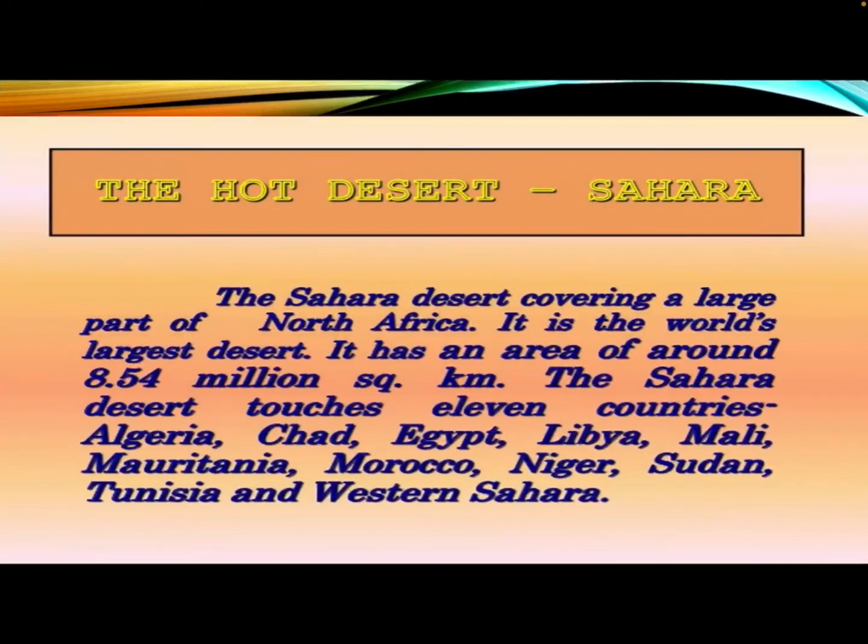Dear students, first of all, we shall study the location of Sahara Desert. The Sahara Desert covers a large part of North Africa. It is the world's largest desert. It has an area of around 8.54 million square kilometer. The Sahara Desert touches 11 countries such as Algeria, Chad, Egypt, Libya, Mali, Mauritania, Morocco, Niger, Sudan, Tunisia, and Western Sahara.